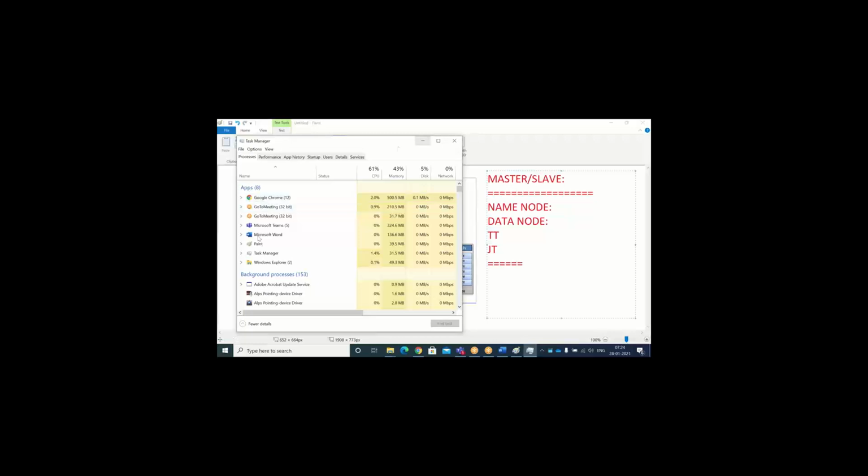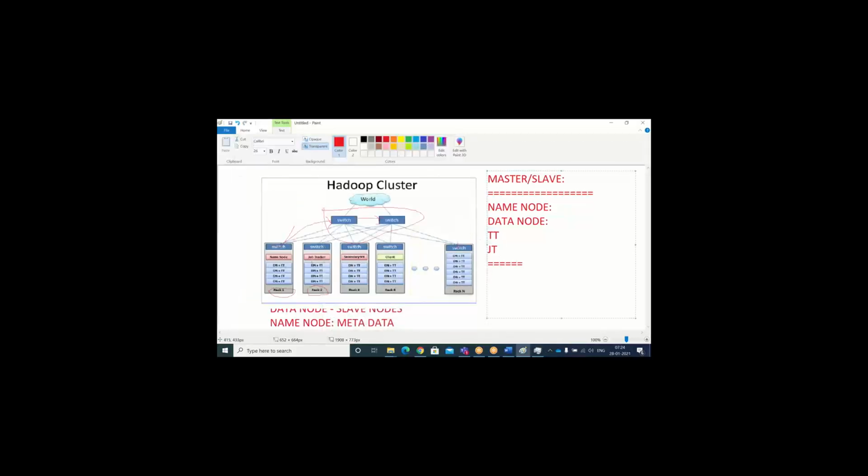In the cluster also we have a JVM to do the work which has been given by the user, which has been given by the name node. To do that work internally, a process will run. That process is nothing but the JVM process. Here in the data node, see here job tracker which is related to the name node, and the task tracker, each data node will contain one task tracker.